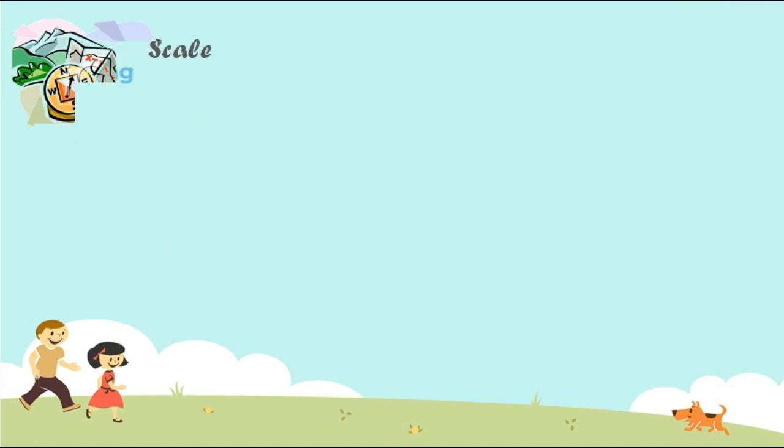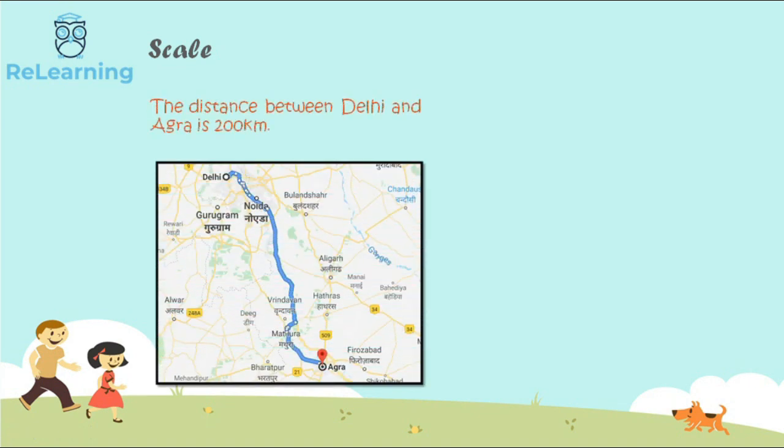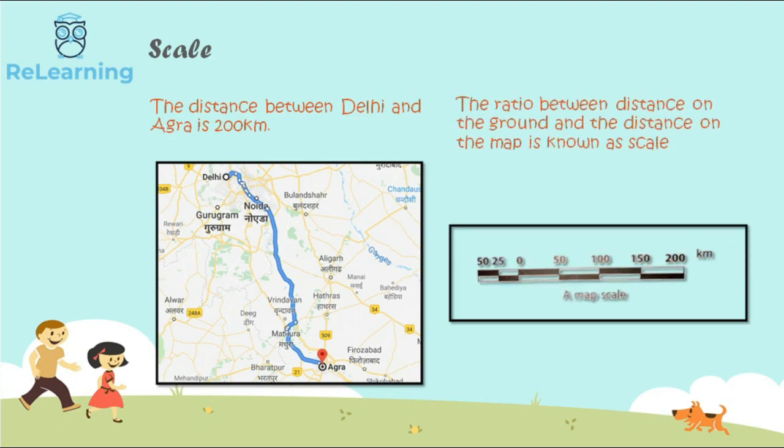Next part is scale. It is not possible to show the actual size of the Earth on the map because it is too large. Let us suppose that the ground distance between Delhi and Agra is 200 kilometers. It is not possible to show these cities at 200 kilometers from each other on a map. Therefore, this distance is represented by a smaller unit, say 5 cm on a map. The ratio between the distance on the ground and distance on the map is known as the scale of the map. In this case, we would write it as 5 cm is to 200 km. Maps are always drawn to scale.